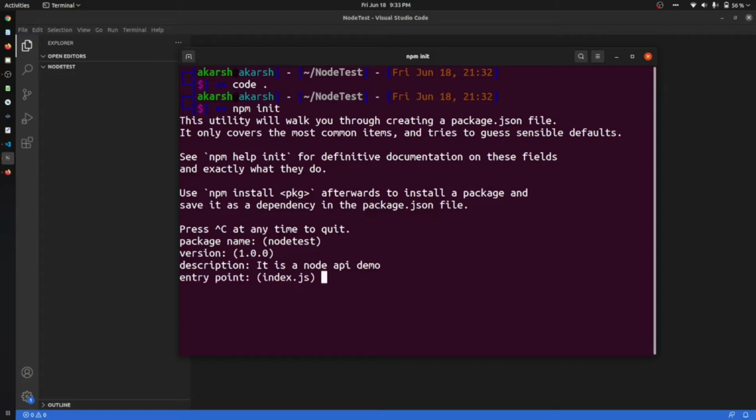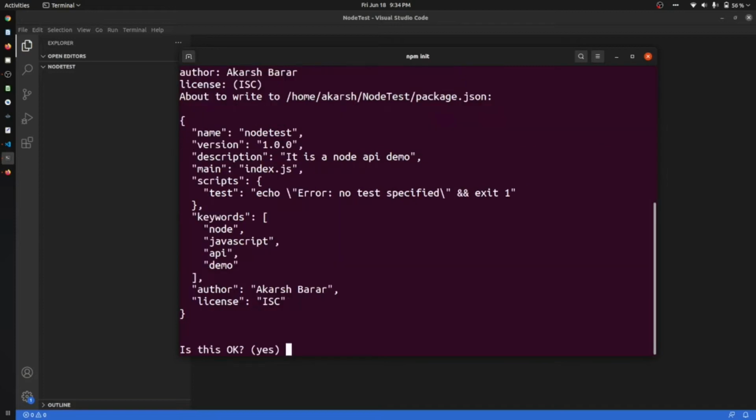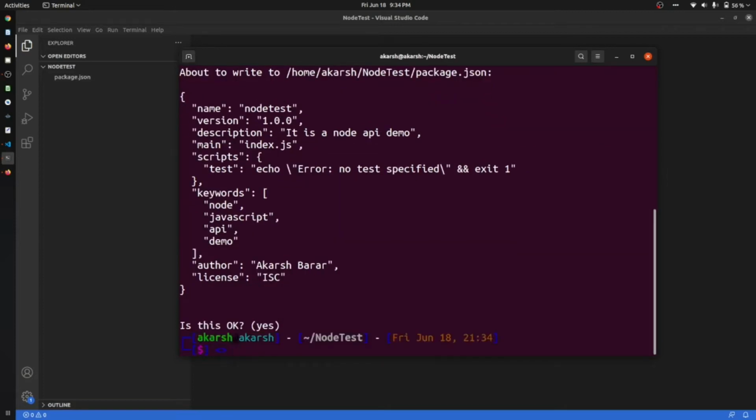Entry point is index.js. You can set any entry point, but I am setting it as index.js. Test command, let it be. I am not giving a Git repository, I am not giving anything. Keywords, you can give node javascript API demo. Author, I will give my name. License, I am not going to set that. And yes, once you have created it, you can see that we got a file, that is the package.json.